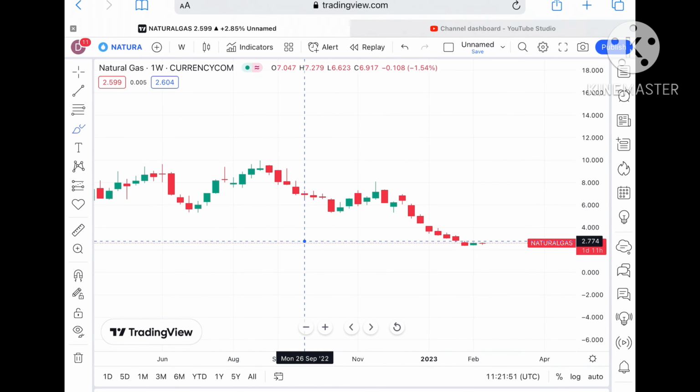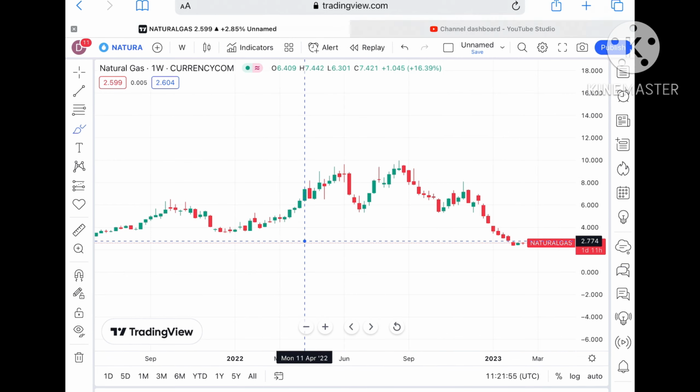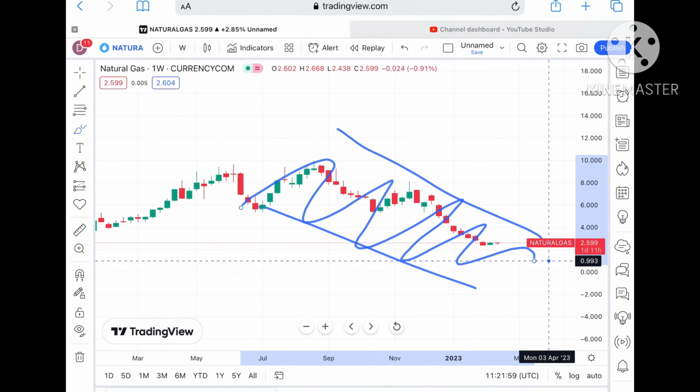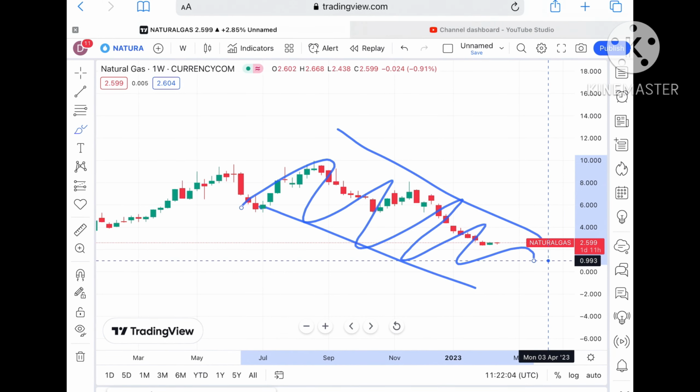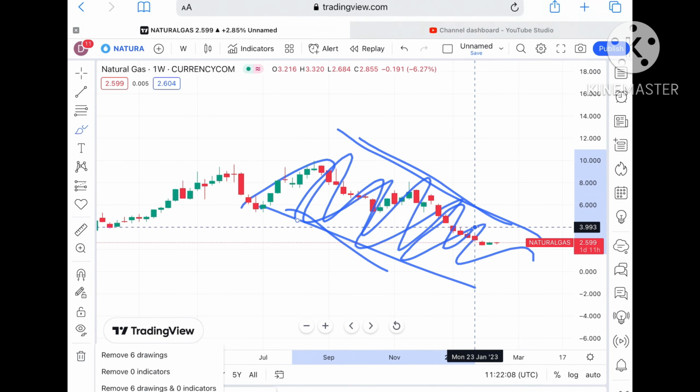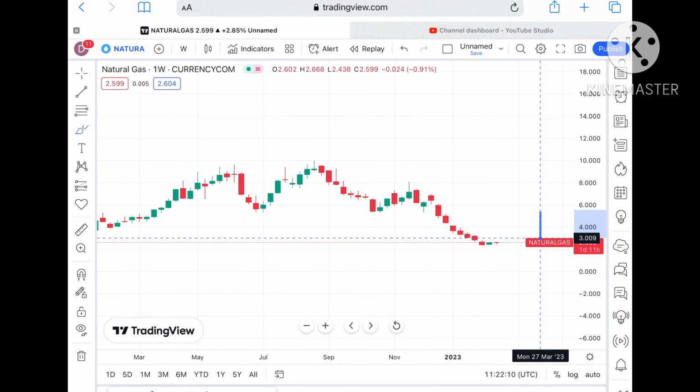Okay, now understand something. The market for natural gas is very volatile, as you can see looking at this particular chart. Okay, and in this volatile range, if the price doesn't sustain, the probability is very high, because the overall trend is downside. It is trying to make a volatile range. Suppose the price doesn't sustain this particular level, chances are high that it cannot sustain.